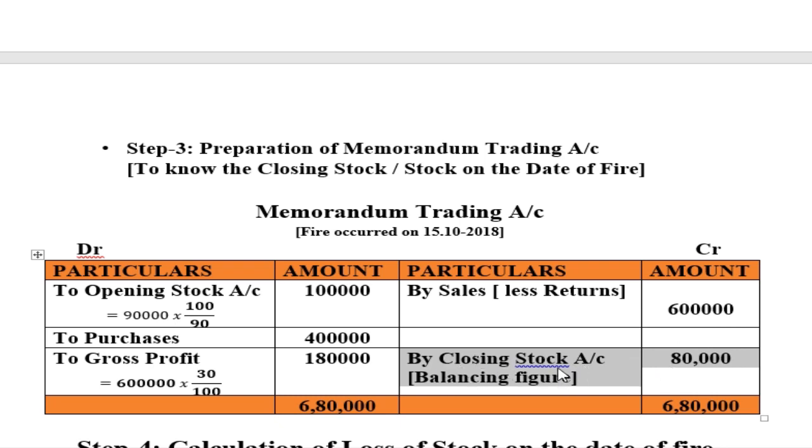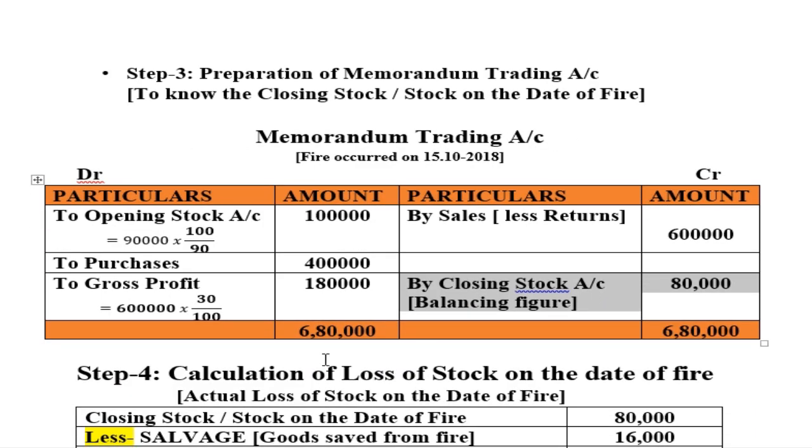It means this is what we need to find out while preparing the trading account, to know the closing stock or stock on the date of fire. Okay. So next we will go to step 4, that is actual loss of stock. See, closing stock on the date of fire is 80,000. See here, this is the value, 80,000 rupees.